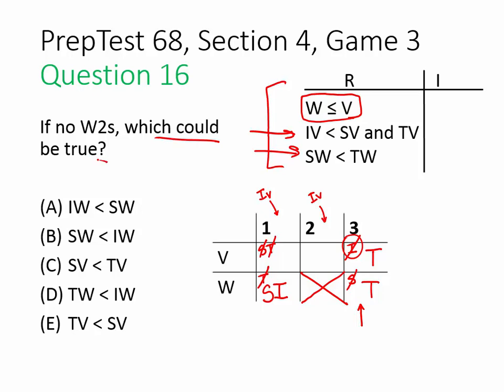So which of the following could be true? That IW is less than SW. Well, that cannot be true because they're both in 1 together. What about SW less than IW? Same thing. They're stuck together.